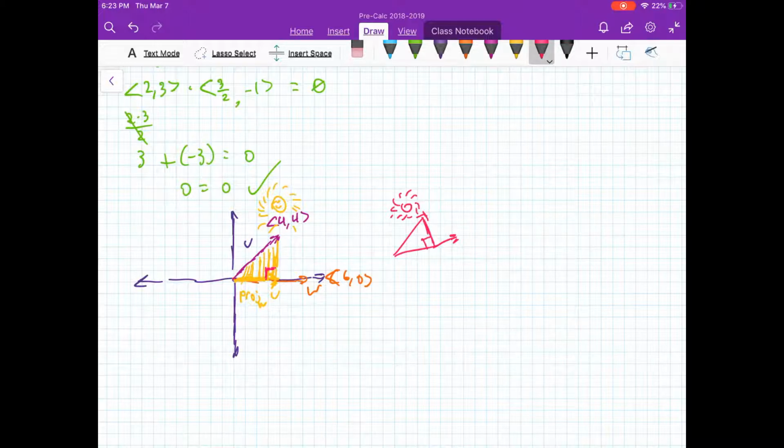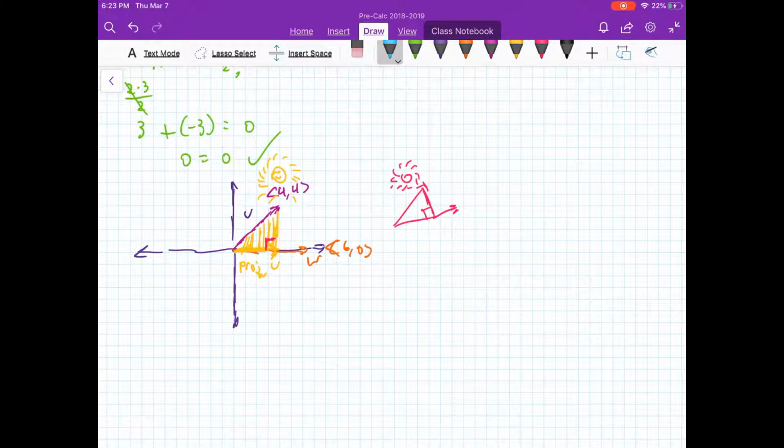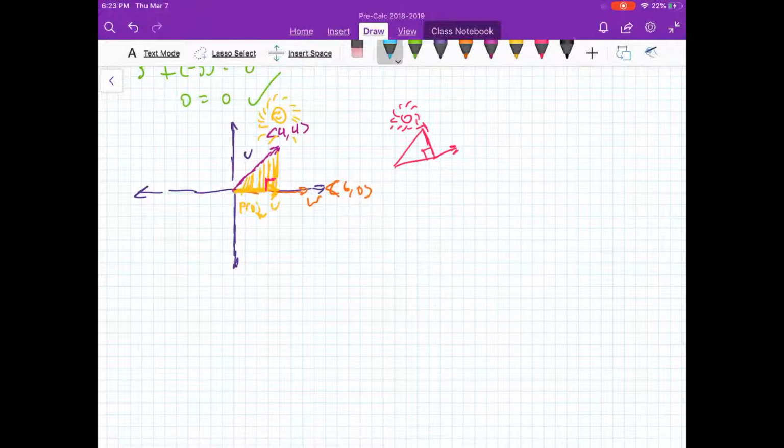And you might say, oh well, that's well and good, but that's not really useful, is it? No, actually it is. This is a very useful tool. Before I get ahead of myself, let me give you the formula, something for your notebook. The projection of U onto W equals the dot product of U and W over the magnitude of W squared, times W.